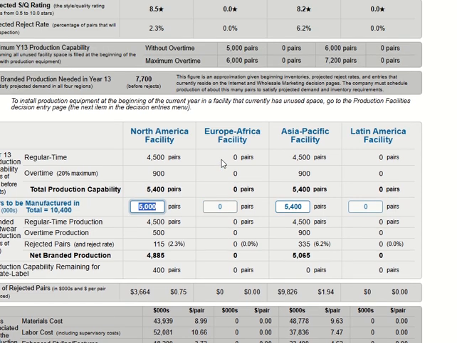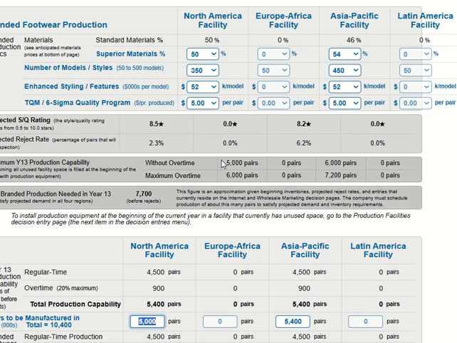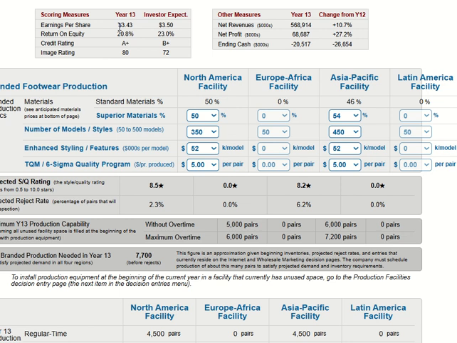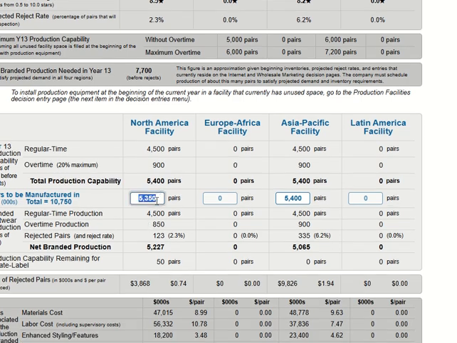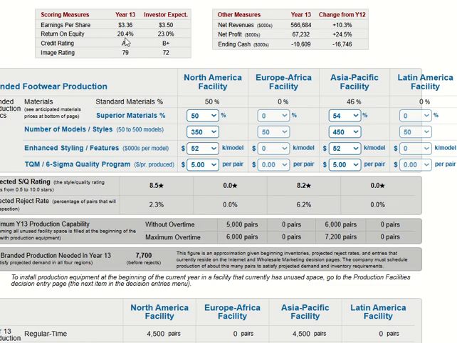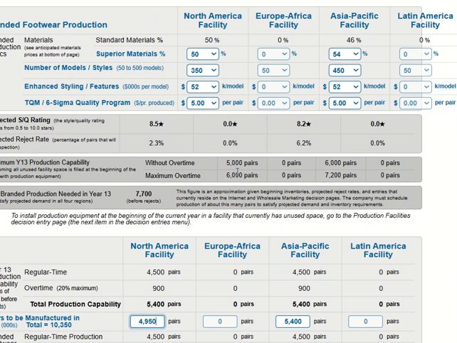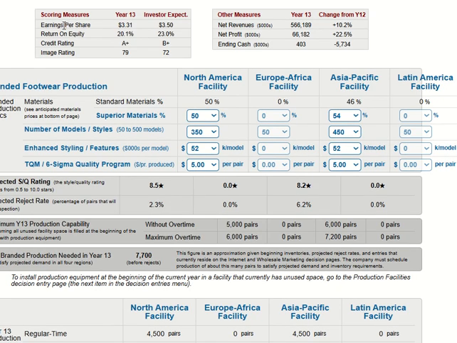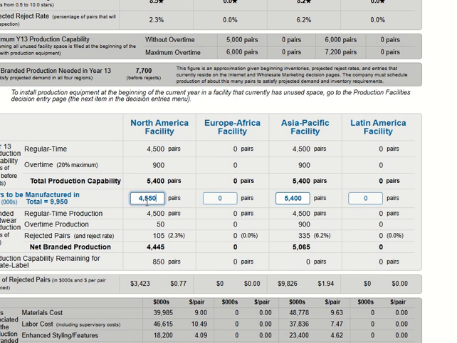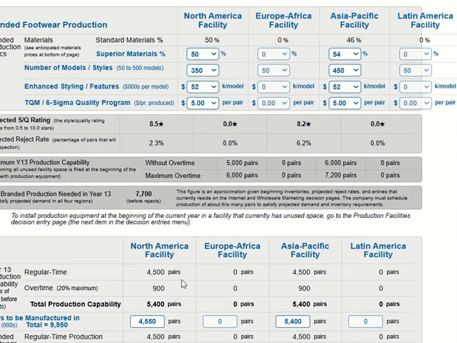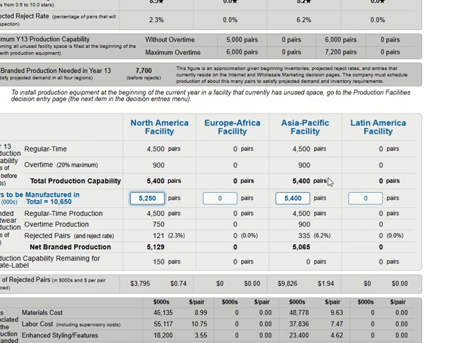For this one, we can use the arrow to go up and go down like this. Make sure you look at the number when you increase or decrease. If you reduce a lot, earnings per share will reduce because we reduce manufacturing. That's why we need to increase. Like this, you can get the maximum of about 5,400.